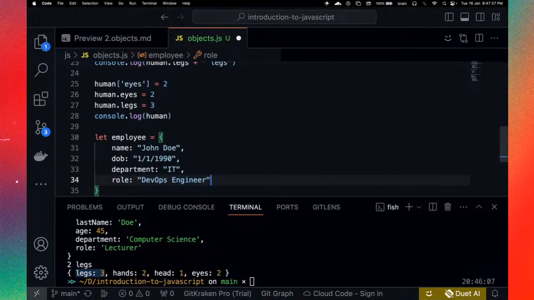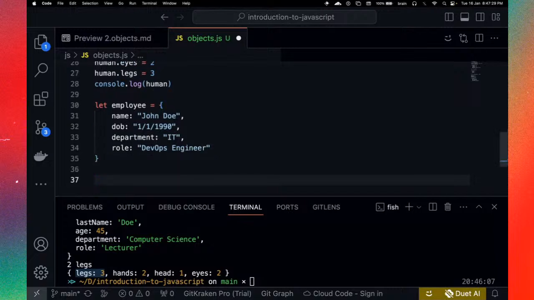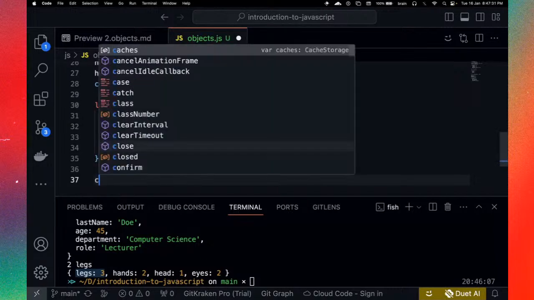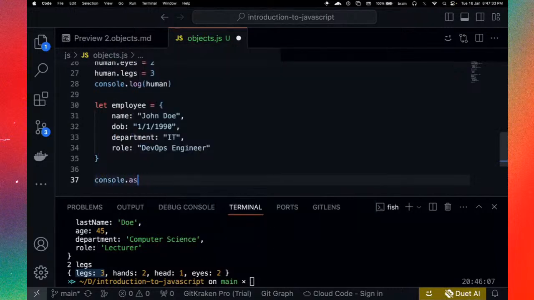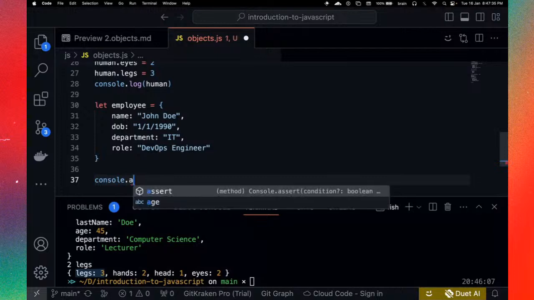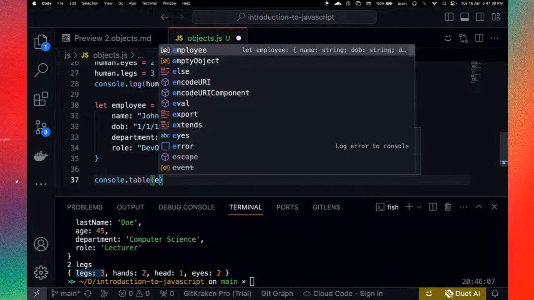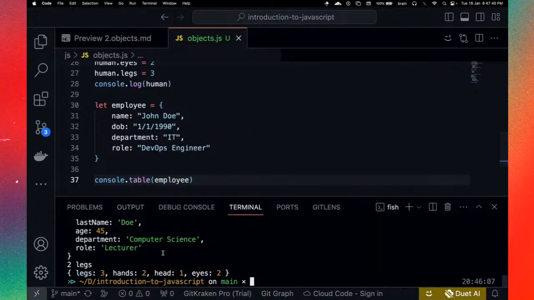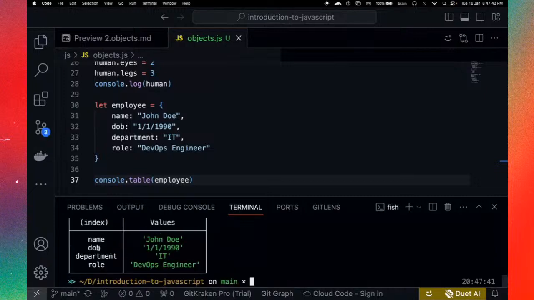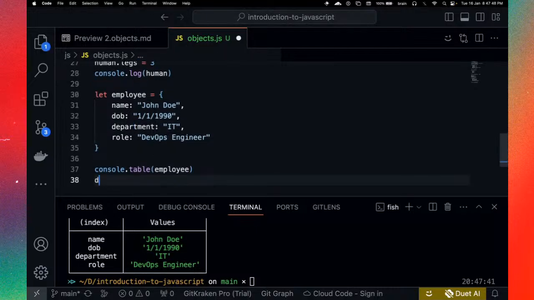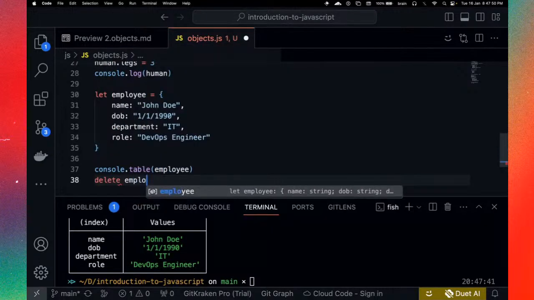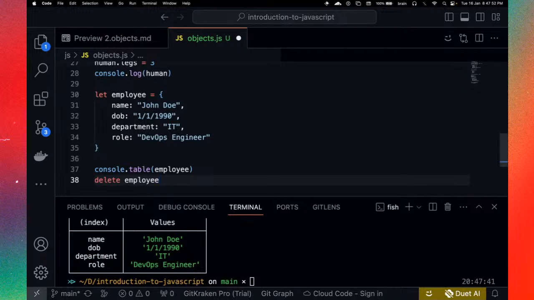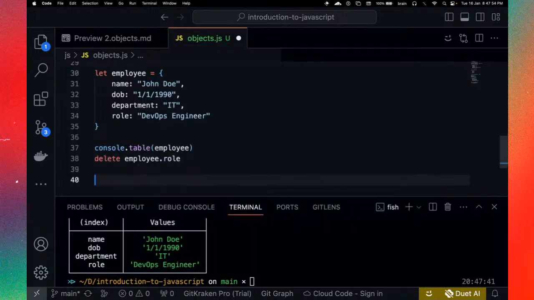Okay, so now we have the employee object. So we can simply start by printing the employee with console.table, for example, employee. All right, so let's print that. You see, we have the employee table right here, and we can go ahead and delete a particular item. Let's do delete employee.role. Okay, so let's take off the role. Now we've taken off the role.